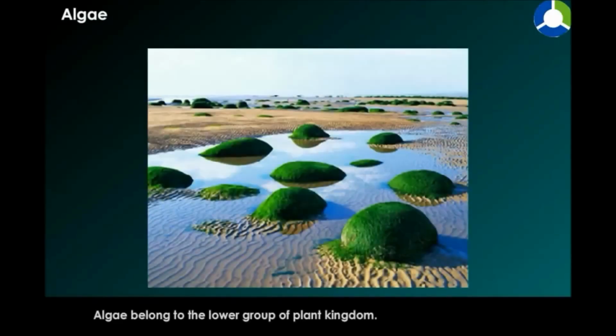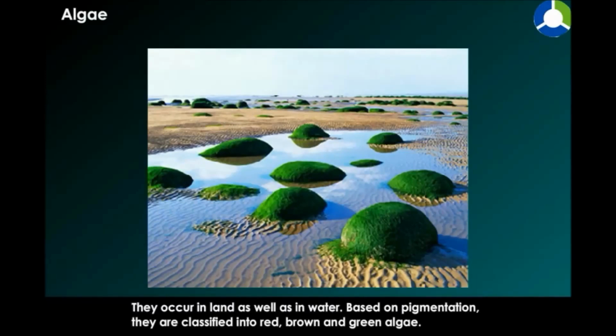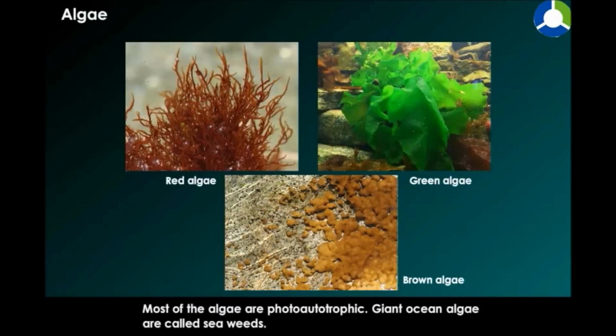Algae. Algae belong to the lower group of plant kingdom. The plant body is called thallus, which may be unicellular, colonial, filamentous, branched and unbranched, and sometimes highly modified. They occur in land as well as in water. Based on pigmentation, they are classified into red, brown, and green algae. Most of the algae are photoautotrophic. Giant ocean algae are called seaweeds.